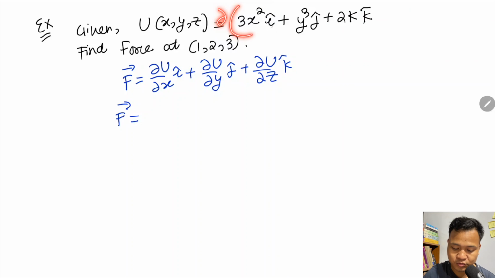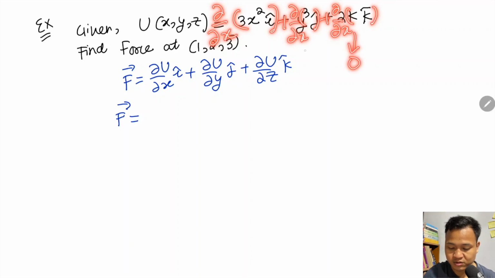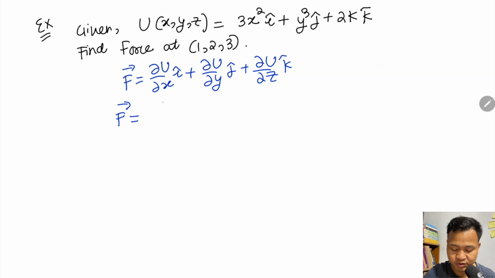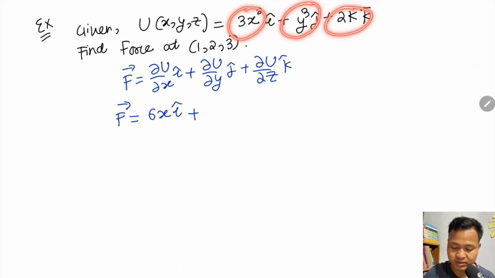So dou u by dou x. If I split this into 3 terms, here I will have dou by dou x into these things, plus dou by dou x into these things, plus dou by dou x into these things. So this will be 0, okay, this will be 0, as the terms have no x. So the first term gives dou u by dou x: 3 2s are 6x I cap. Differentiating with respect to y, plus dou u by dou y gives 0 for that term. Okay, so the remaining is this one.